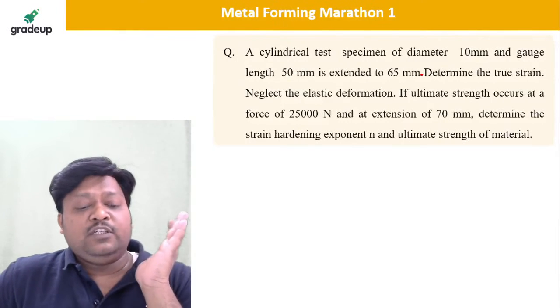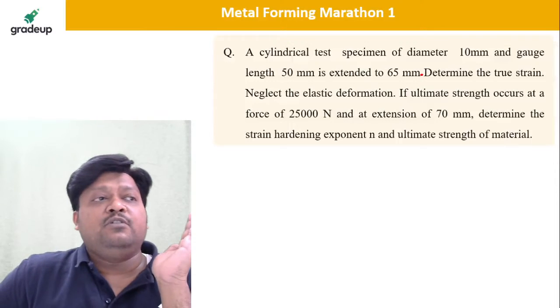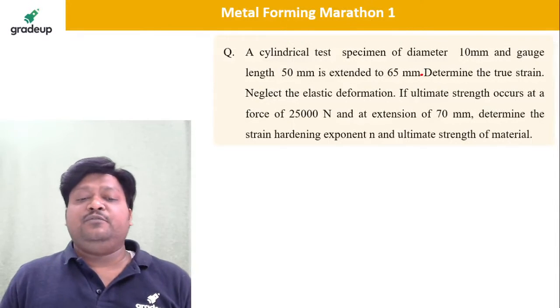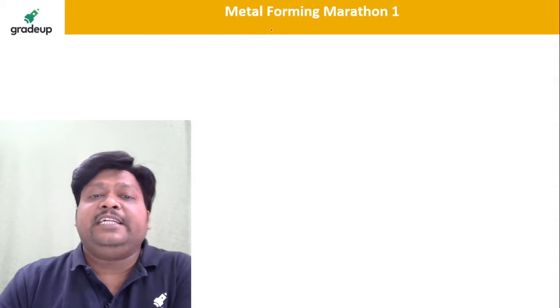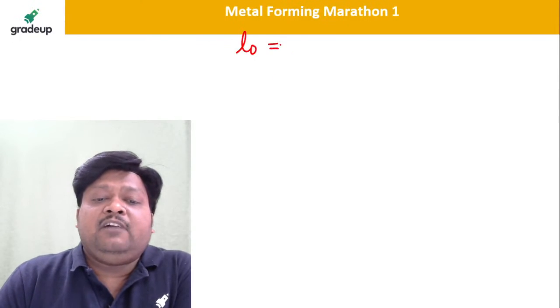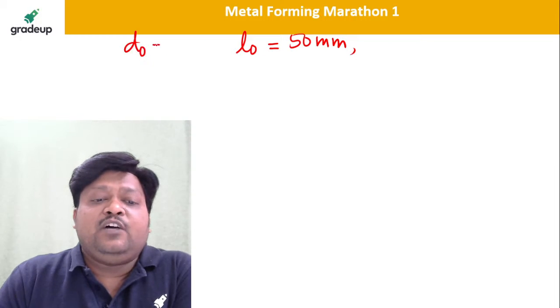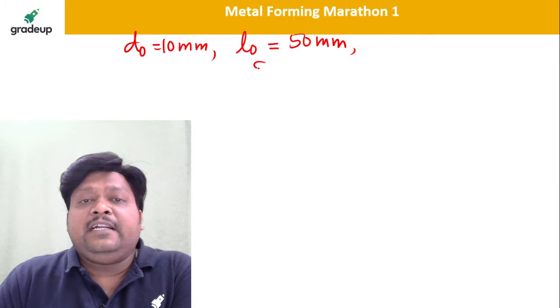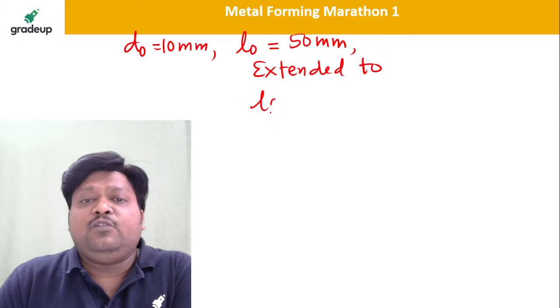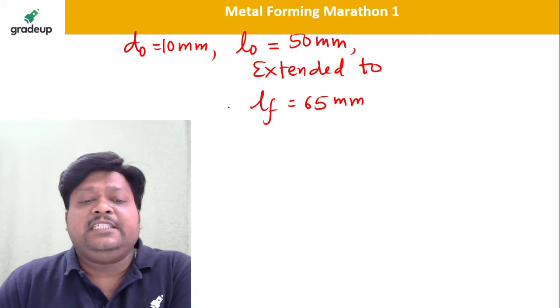So I hope the question is now in front of you. I will write some input data. The original length given is 50 mm, and the original diameter is 10 mm. Now this specimen is extended to what final length? The final length is 65 mm.